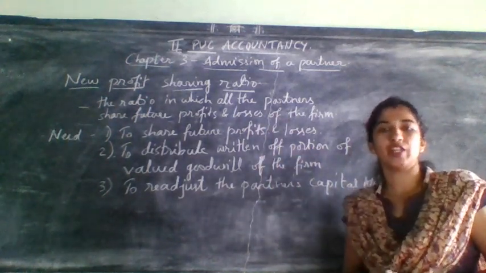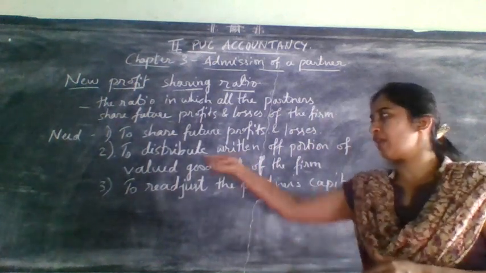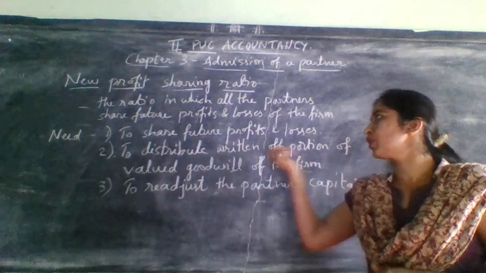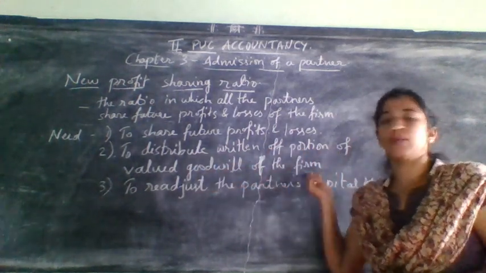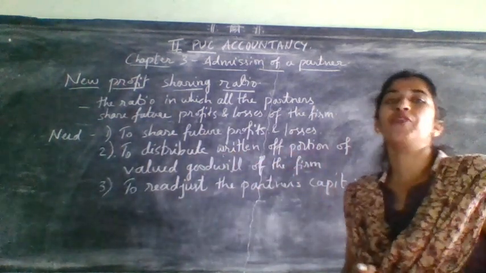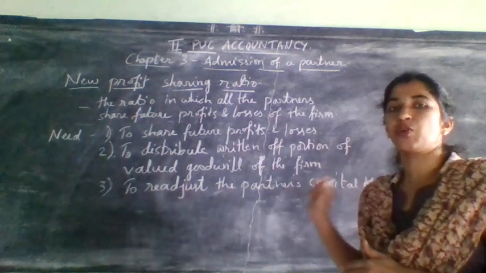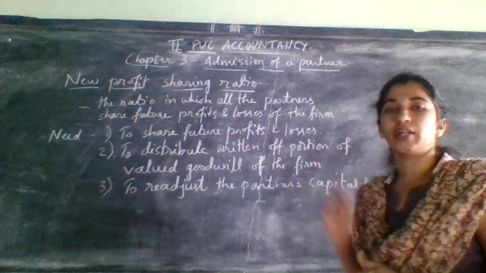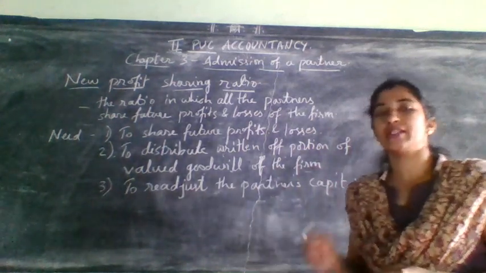New profit sharing ratio. Not only for that purpose, we have one more adjustment, that is to distribute the written off portion of valued goodwill of the firm. Goodwill means, already I told regarding the goodwill brought in by the new partner. In the same way, goodwill is created in the business itself.